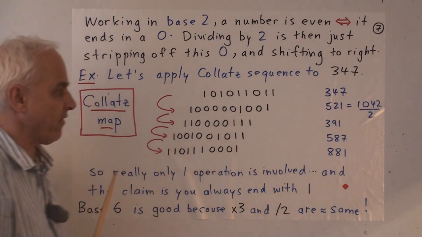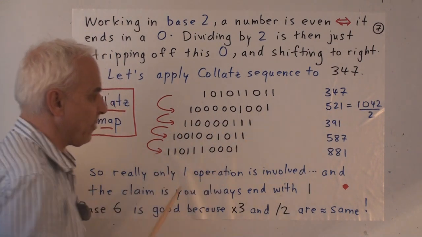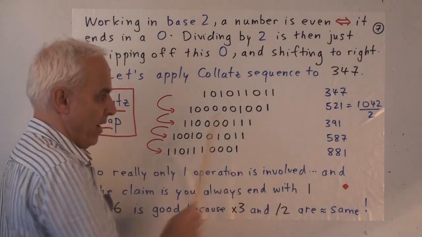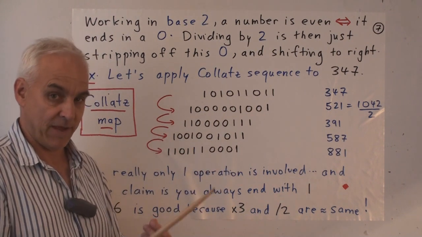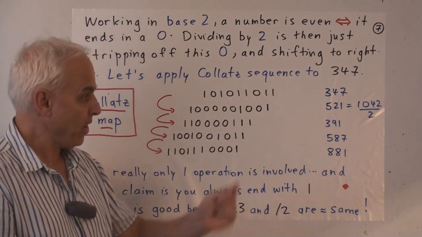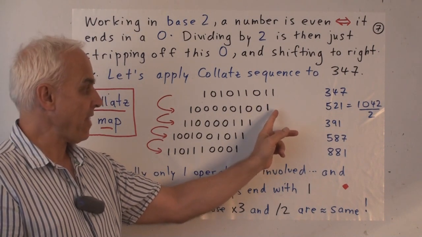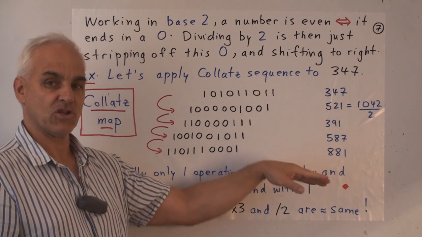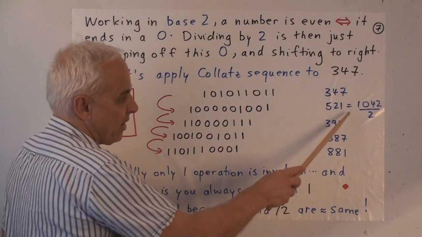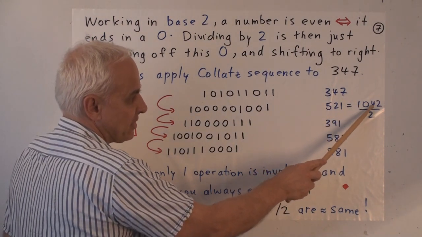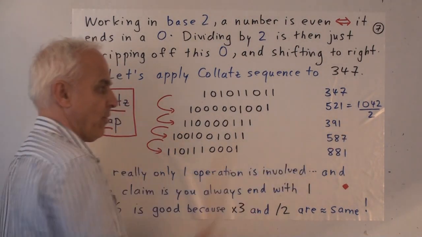So here's 347. And then when we multiplied it by 3, we got something that almost looked like this, but not quite. It actually ended in 0, 1. So what I'm doing now is I'm actually adding 1 to that, because that's what we have to do. We have to multiply by 3 and add 1. When we add the 1 at the end becomes a 0, and the next one becomes a 1. And then that 0 to the right, it just drops off. I'm not even writing it down. So this is actually 521, because it's the 1042 that we got by multiplying by 3 and adding 1 and dividing by 2.